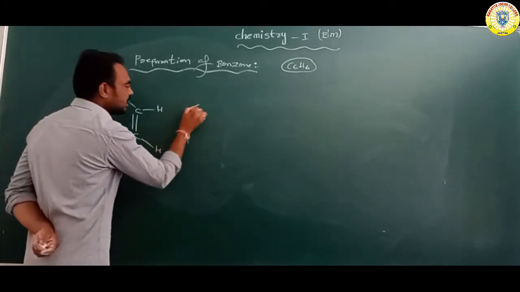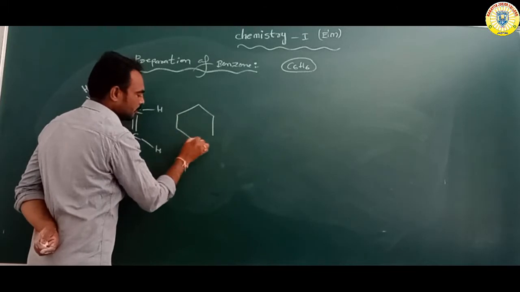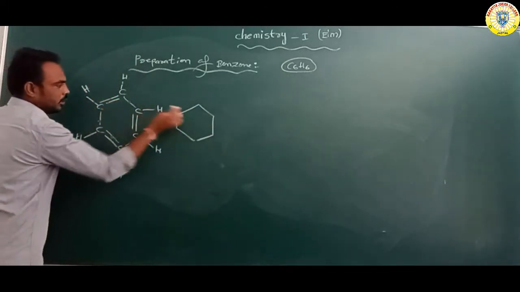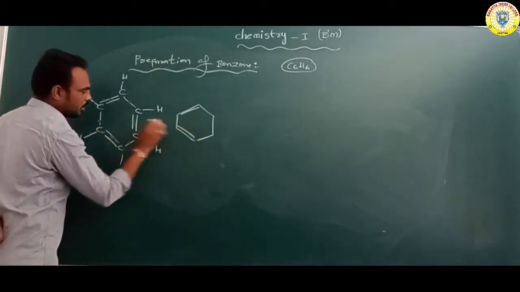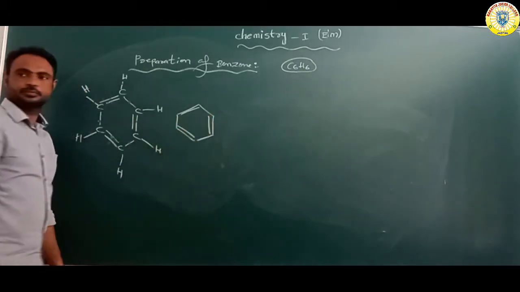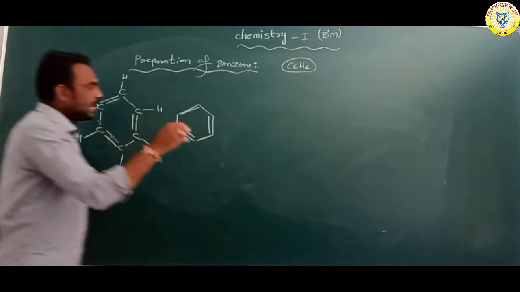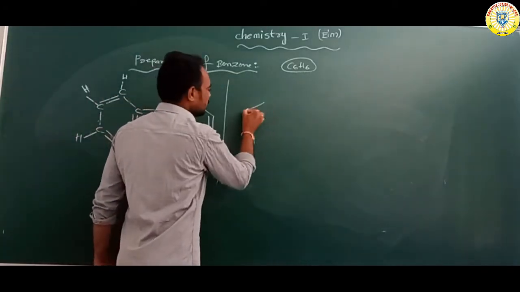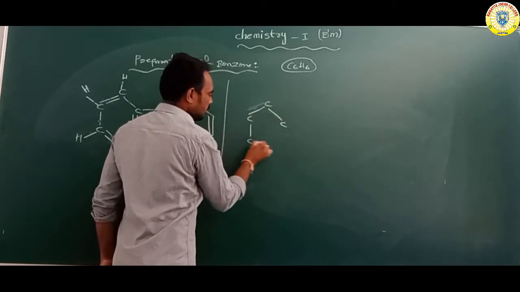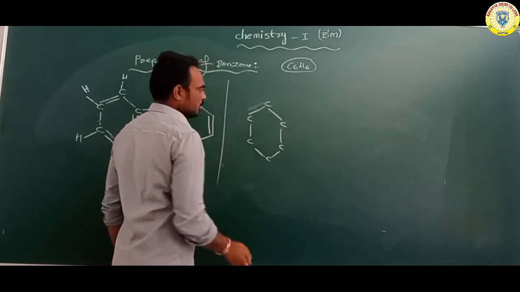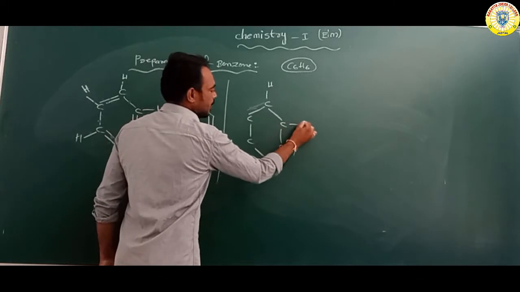So we draw another structure. Suppose, so bond. Okay, bond. So we write another form like I suppose carbon, so bond H.